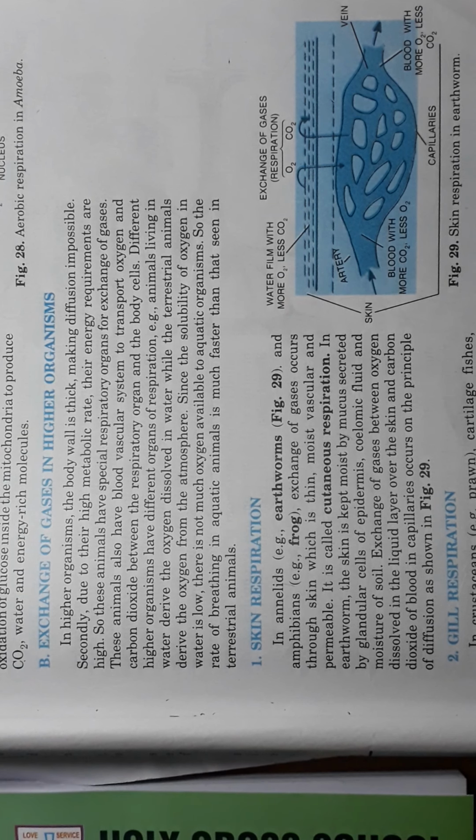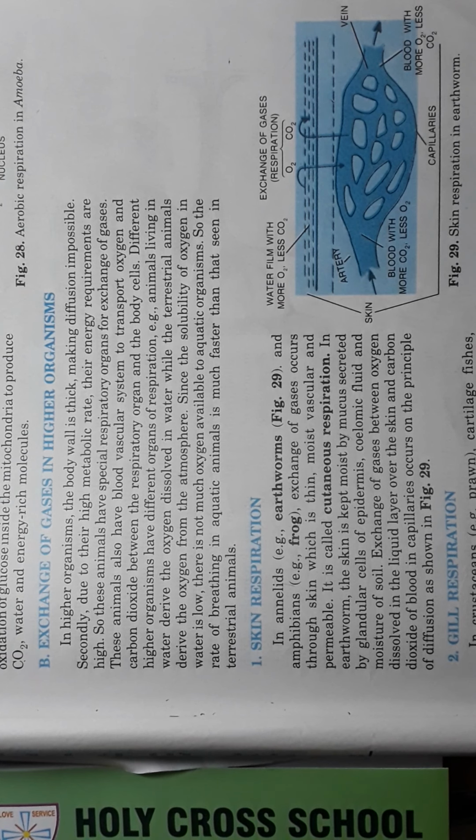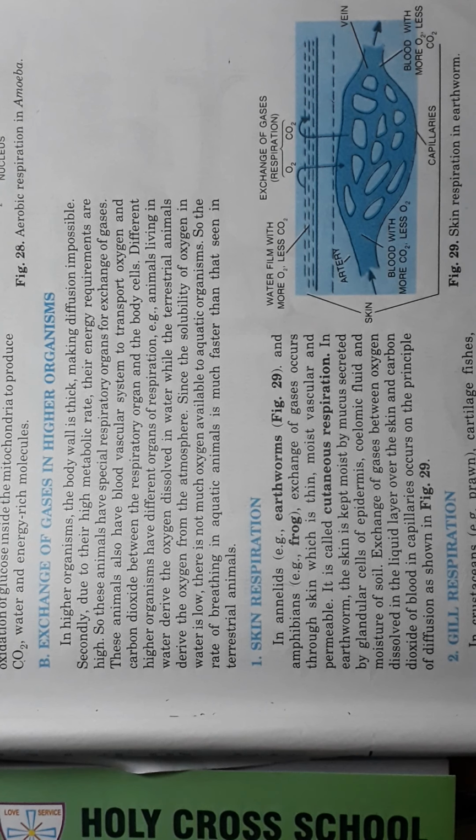So cutaneous respiration means respiration through skin. Example, earthworm and also some amphibians, exchange of gases occurs through skin. The skin is kept moist by mucus secreted by glandular cells of the epidermis. Okay, cutaneous is equal to skin. Example, earthworm. You remember three things only. Cutaneous respiration means respiration through skin, and the skin is moist with mucilaginous material. Mucilaginous means sticky material. And example, earthworm.